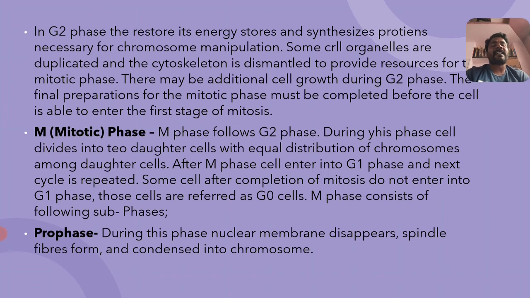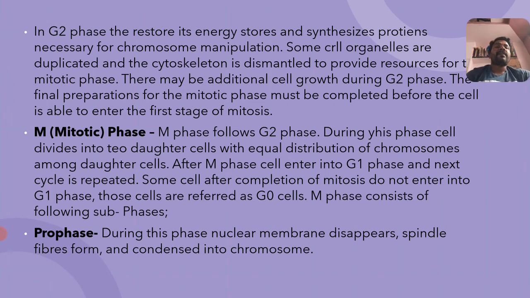So let us study the second stage of the cell cycle, that is the mitotic phase, also called the M phase. M phase follows G2 phase. Once G2 phase is completed, the cell enters the mitotic phase. During this phase, the cell divides into two daughter cells with equal distribution of chromosomes among the daughter cells. So once the cell undergoes division, it produces two daughter cells.